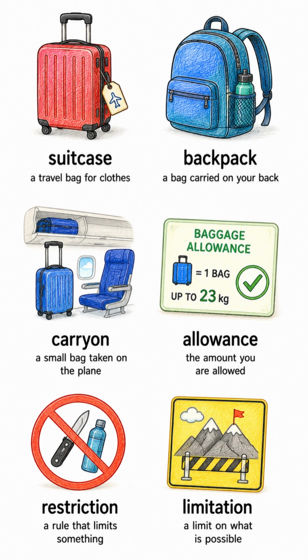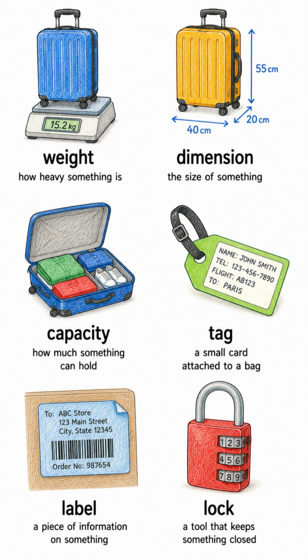Allowance, the amount you are allowed. Restriction, a rule that limits something. Limitation, a limit on what is possible. Weight, how heavy something is. Dimension, the size of something. Capacity, how much something can hold.